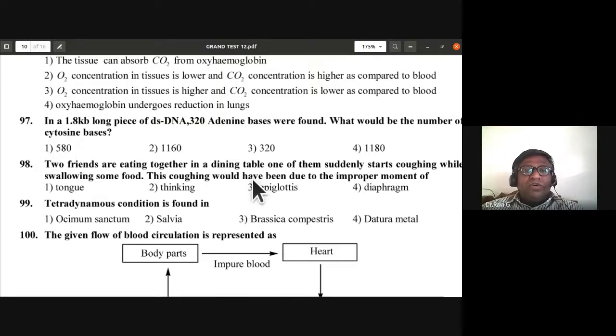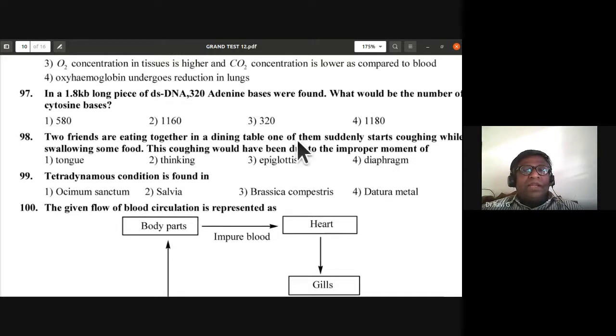Two friends are eating together at a dining table. One of them suddenly starts coughing while swallowing some food. This coughing would have been due to the improper movement of tongue, glottis, epiglottis, or diaphragm. So it would be improper movement of epiglottis. It is 98, C, or third one is the answer.